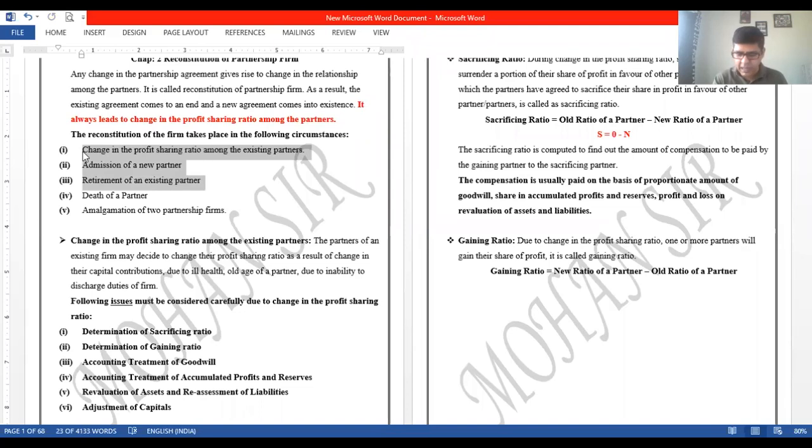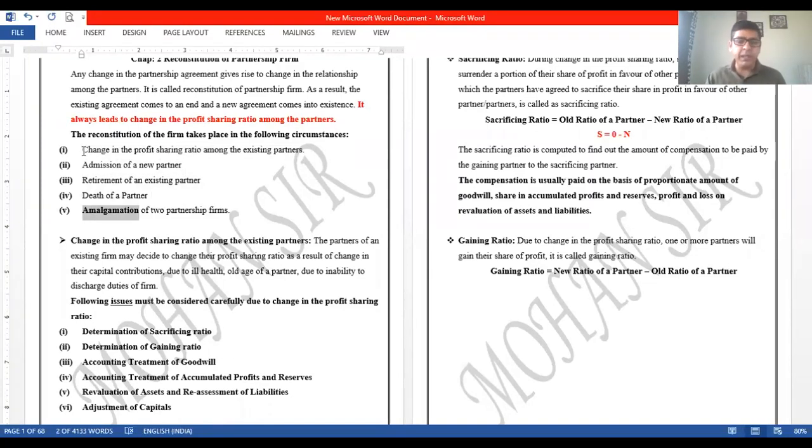Retirement and death. In retirement, one of the partners retires from the firm, and in death of a partner, one of the partners dies. So earlier there were three partners, A, B, C. If C retires, now the partners will be A and B only. So the profit ratio will change. In case of death, the same way. If C dies, in that case also the new profit sharing ratio will be amongst A and B. In all these cases, as I told you, the base is the change in profit and loss sharing ratio. And the fifth one is amalgamation of two partnership firms.